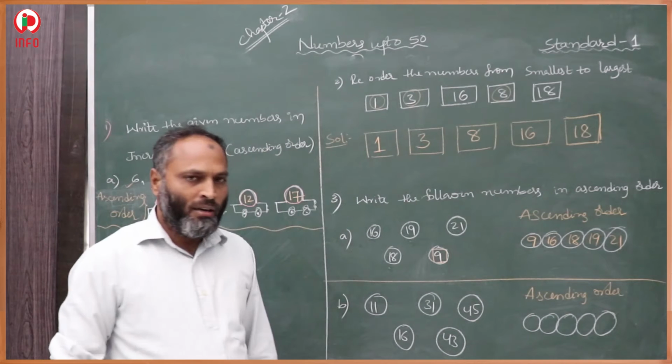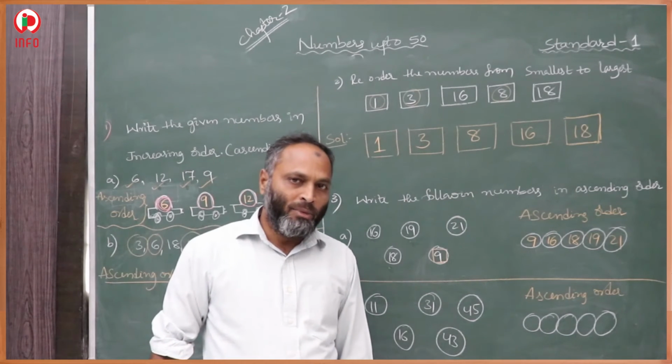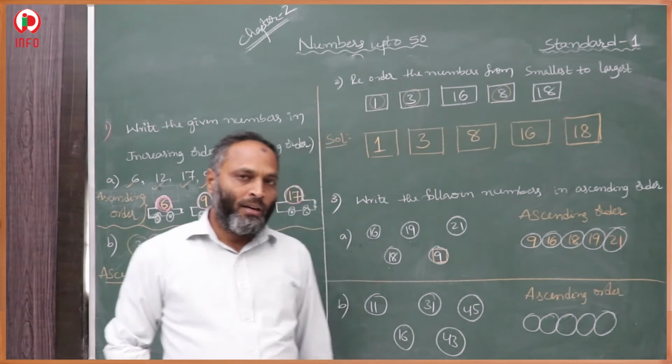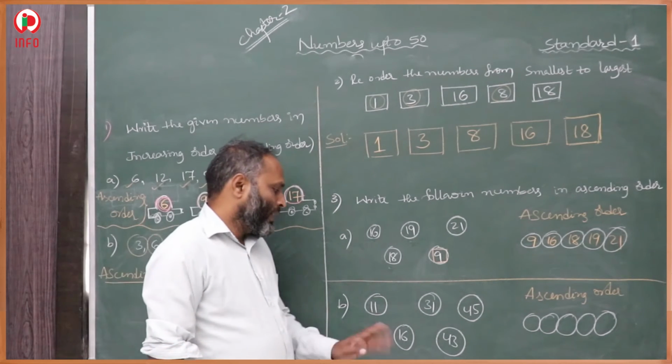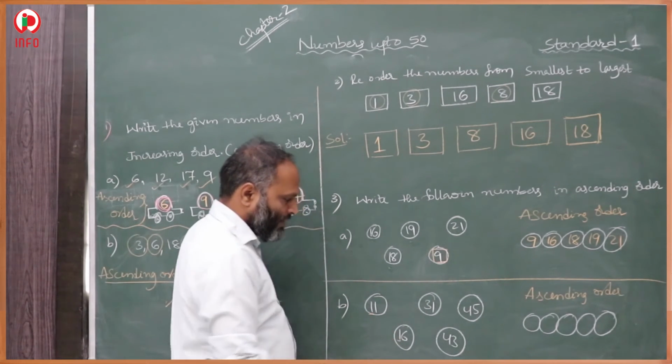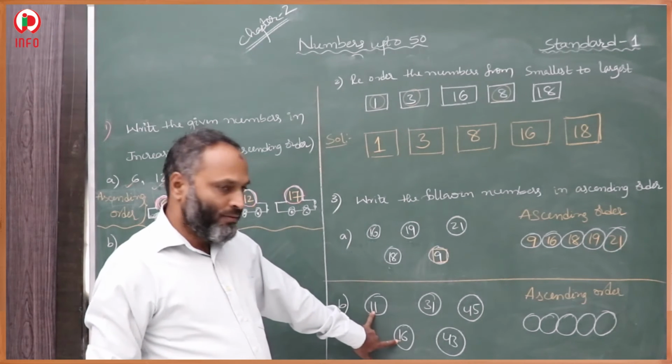First we have to check whether any single digit number is there. No, nothing. No single digit number. All are double digit numbers only. In the two digit numbers, in the tens place 1 is there in these two. First we compare these two.